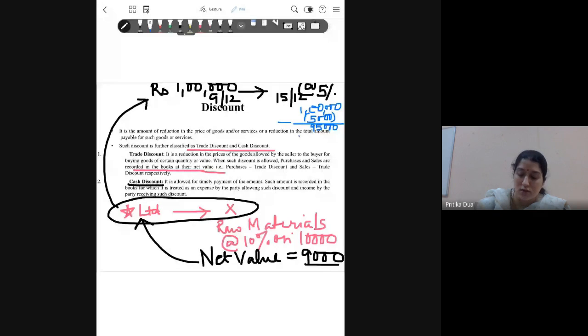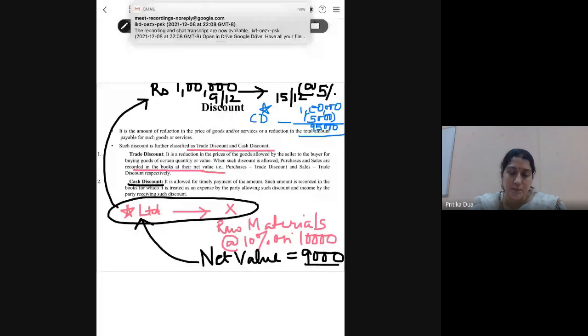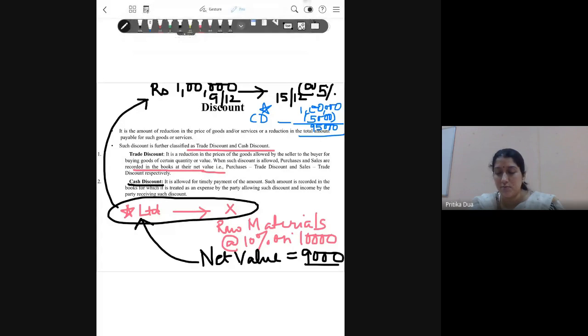So cash discount is separately shown, clearly shown in the books of accounts, whereas trade discount comes indirectly through the net value of the purchase or sale. So clearly what are you showing? Cash discount. In a hidden way what are you showing? The trade discount. Okay, I hope this is clear. Let's move ahead.